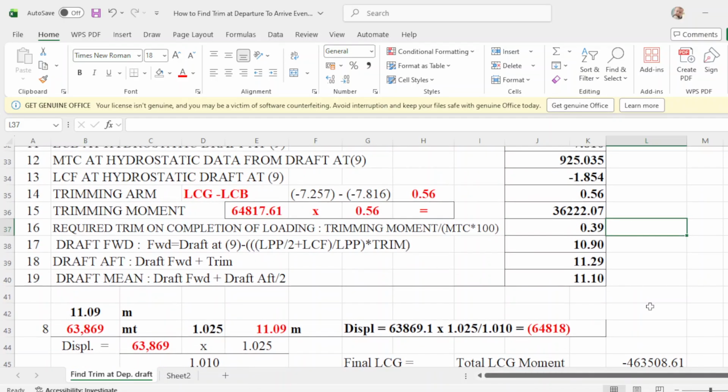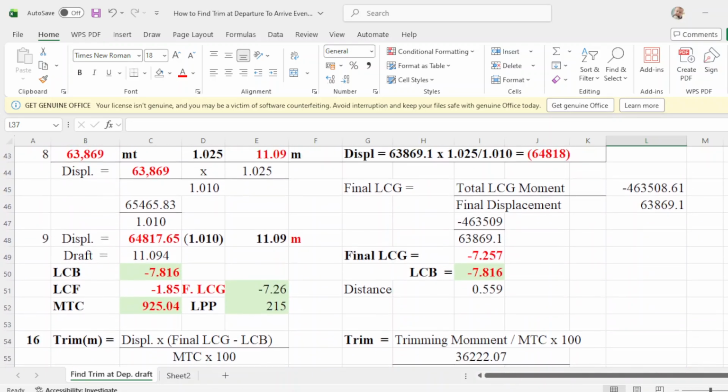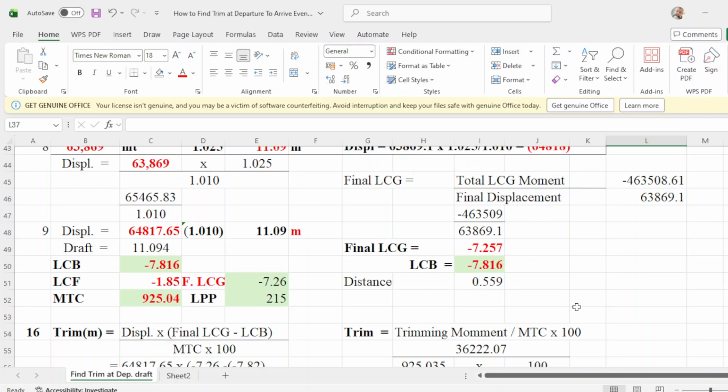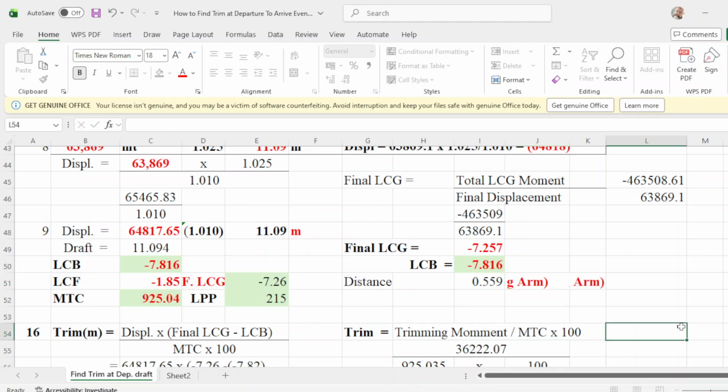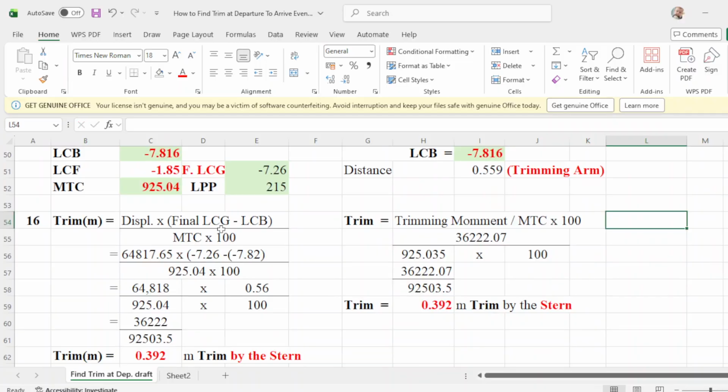So we call this distance your trimming arm. Okay? Trimming arm. So that's your trimming arm. Okay? So trimming arm times displacement over MTC times 100.